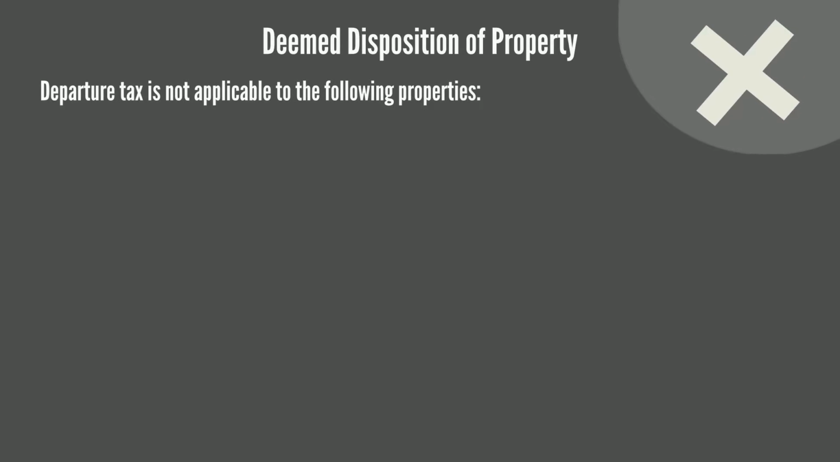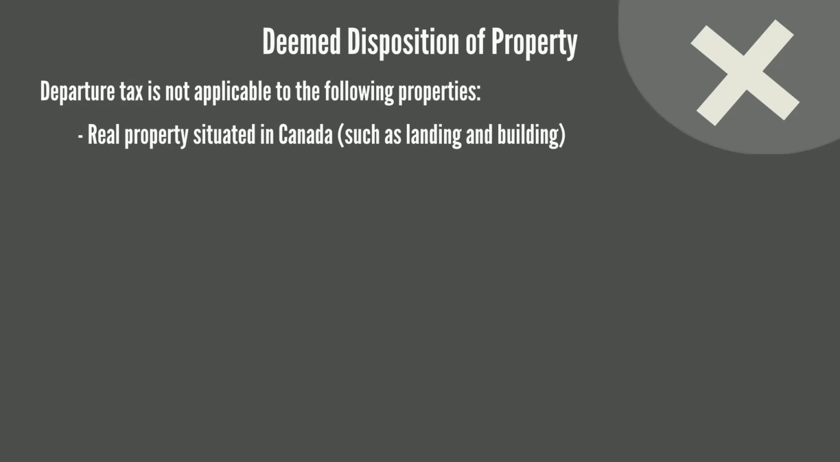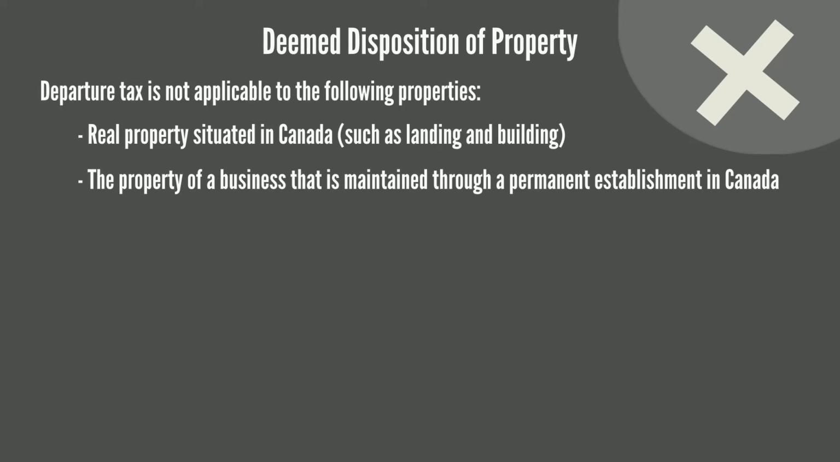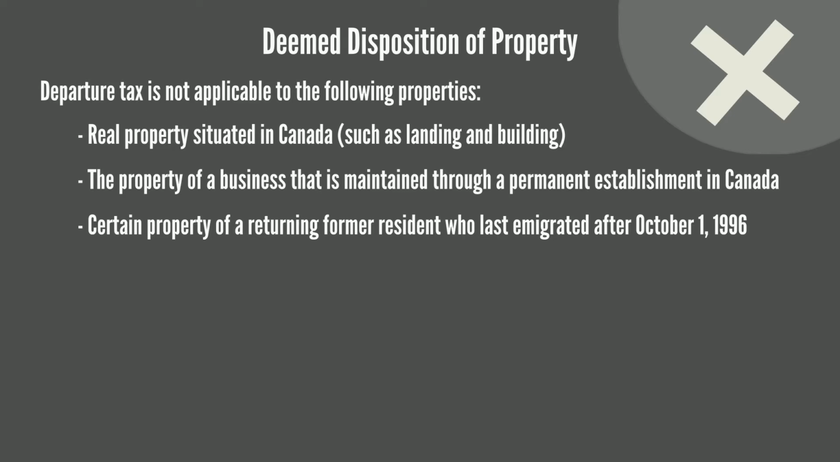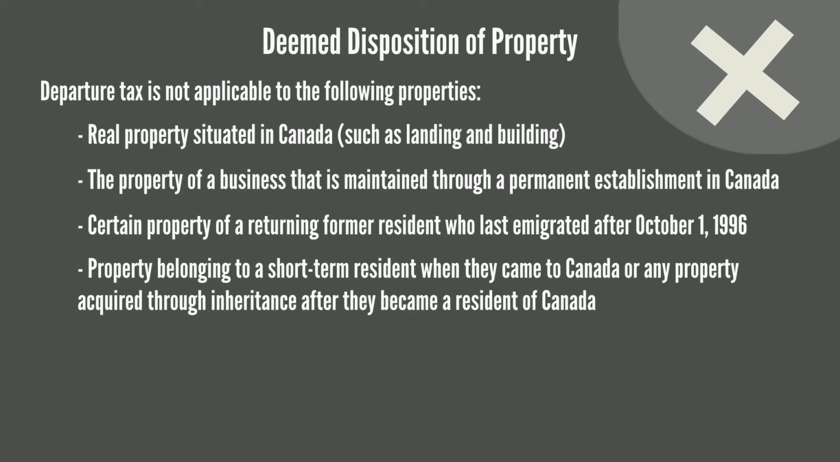Departure tax is not applicable to the following properties: real property such as land and buildings situated in Canada, the property of a business that is maintained through a permanent establishment in Canada, certain property of a returning former resident who last emigrated after October 1st, 1996, property belonging to a short-term resident, that is an individual who is a resident in Canada for less than 60 months in the 120-month period preceding the disposition, when that resident came to Canada, or any property acquired through inheritance after that individual became a resident of Canada.